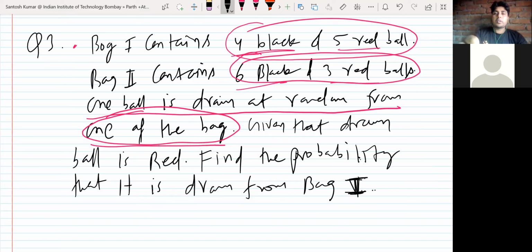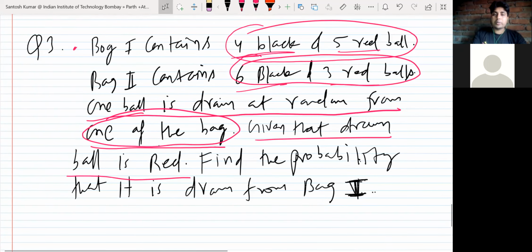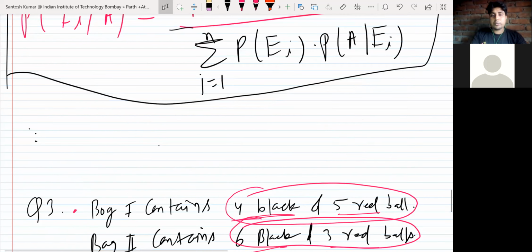Now you try this. If something is given in the question, you should know that partitions are also available. Partitions means you are drawing one ball from one of the bags, and you are not told which bag to select, so you have two possibilities. There are two partitions actually, and something is given to you again. So this is a Bayes theorem question. If there is no partition, then you can simply apply conditional probability. But if a partition is available, then you have to apply Bayes theorem. So in the same way, we can do this. Would anyone like to answer it? You can try it using this formula.